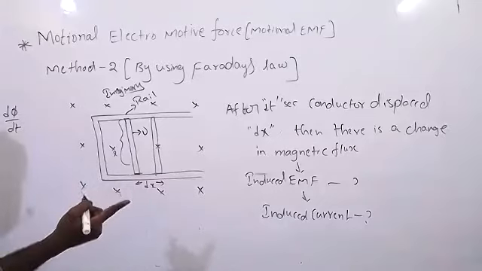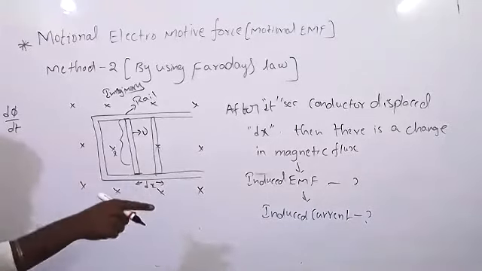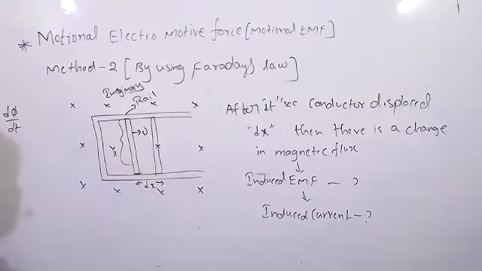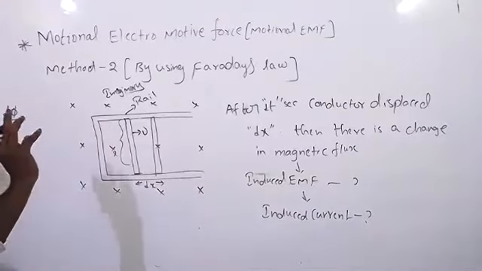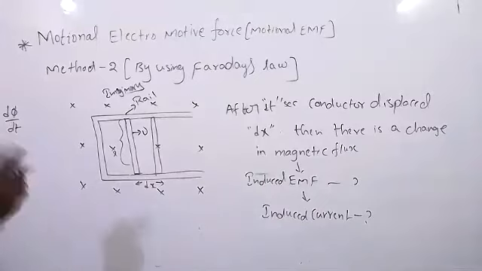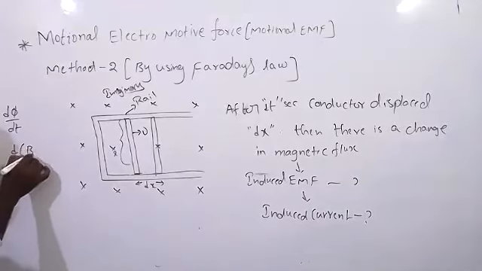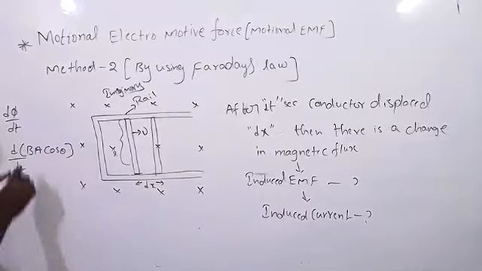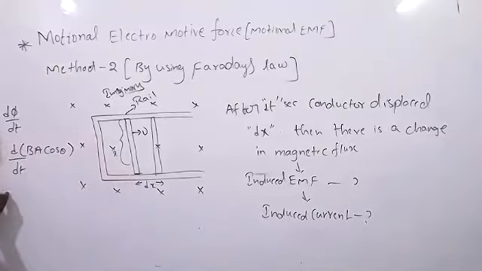Flux can change when there is a change in magnetic field, a change in area, or a change in orientation. So in three cases, flux can change. Now E equals d by dt of the flux formula BA cos theta, right? Clear? Yes, sir. Now E equals cos 0.